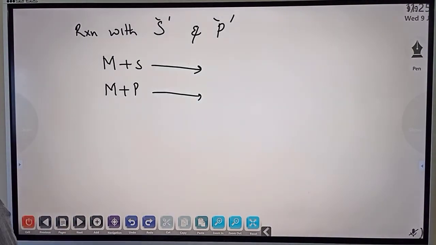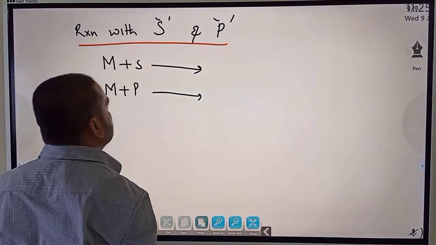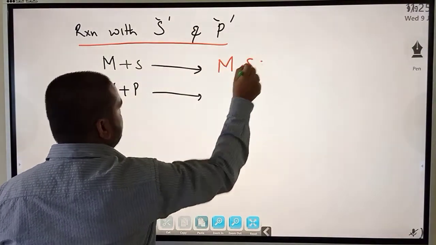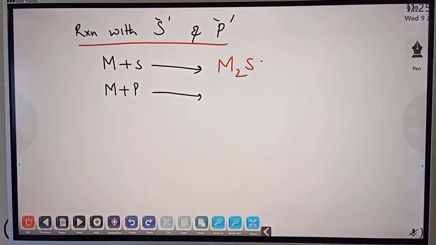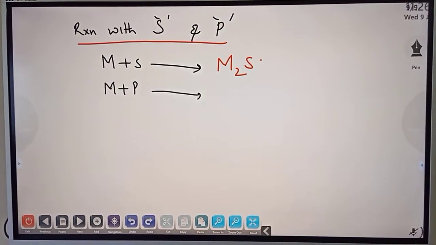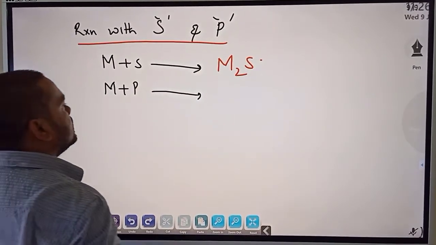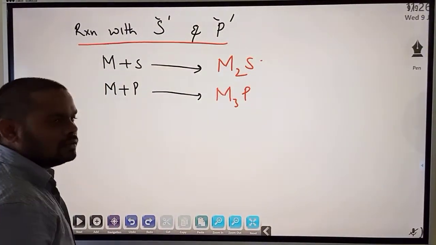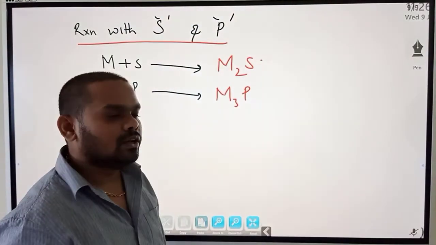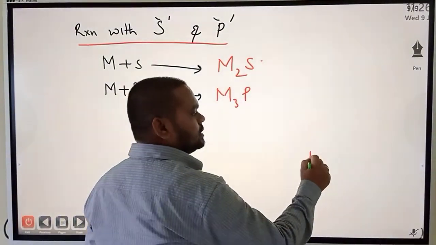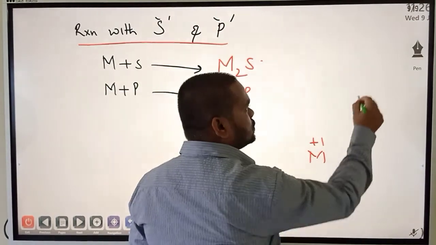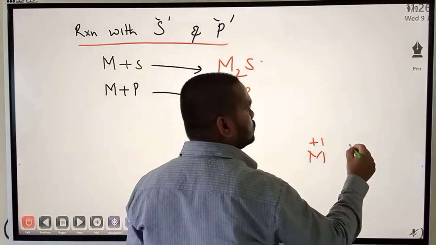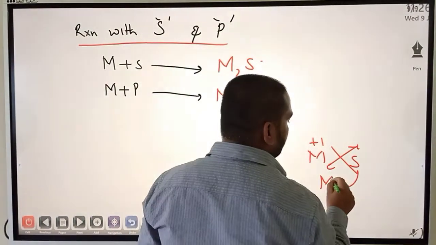Then reaction with sulfur and phosphorus. Metals on reacting with sulfur will form respective metal sulfides, and metal with phosphorus will form M3P. How can you write the formulas? As said already, metal valence is +1, and sulfur belongs to the oxygen family: oxygen, sulfur, selenium, tellurium, polonium. Oxygen family is -2. So crisscross them. What do you get? M2S.